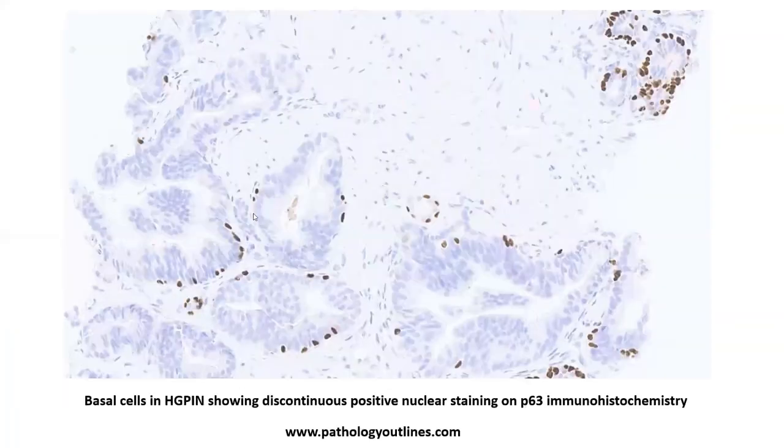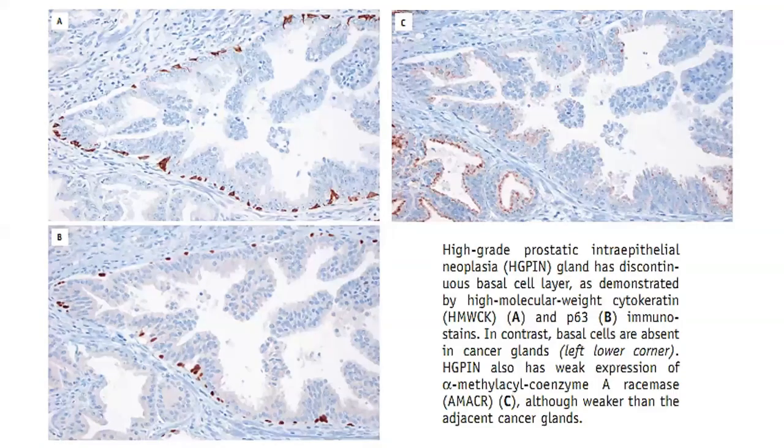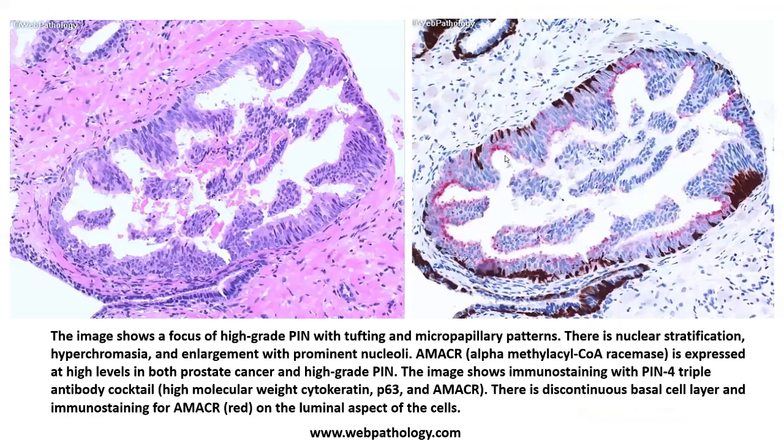Again, over here, you see that most of these glands are at least showing some amount of expression of the basal cell markers. That is enough to say that this gland is not a carcinoma. Okay, so in this particular case, again, you see that there is an expression of high molecular weight keratin as well as P63 in A and B. And there is a little bit of expression of AMACR also within the glands of the HGPIN, but towards the lower left of the image, you see that the glands are the acinar carcinoma glands, which are lacking expression of both HMWK as well as P63, and rather they are expressing AMACR with a much more intense intensity.